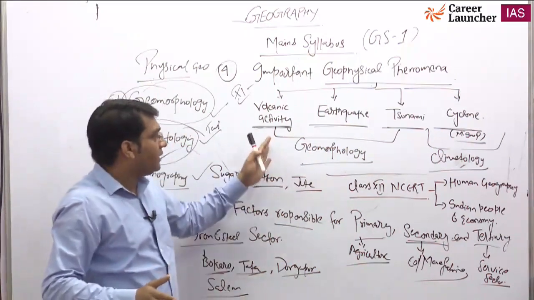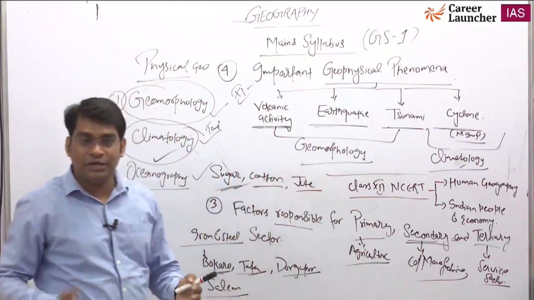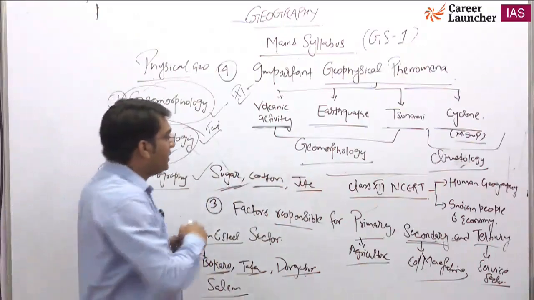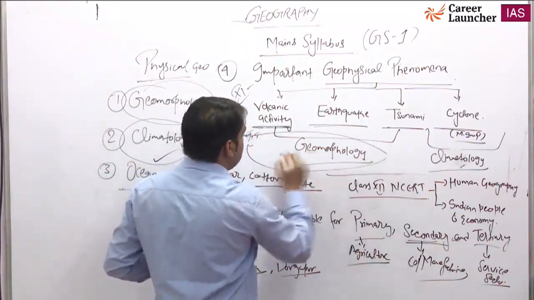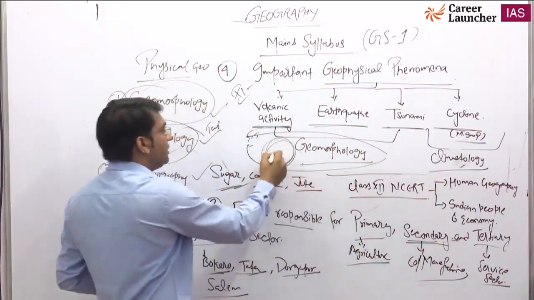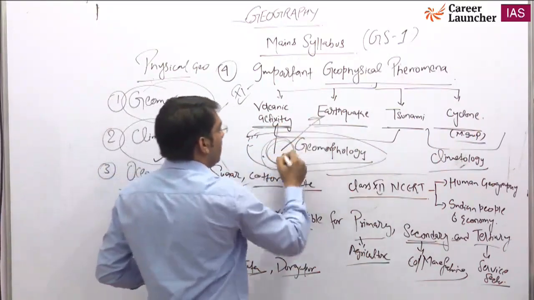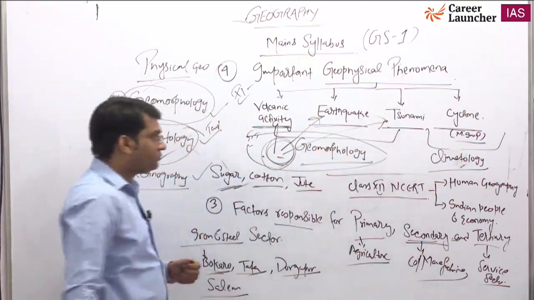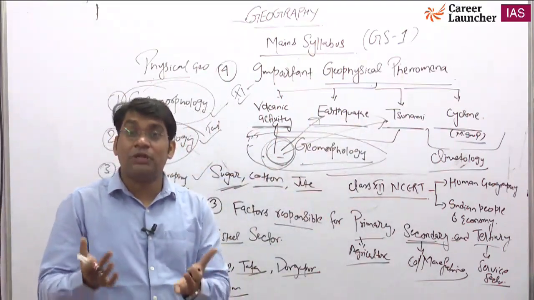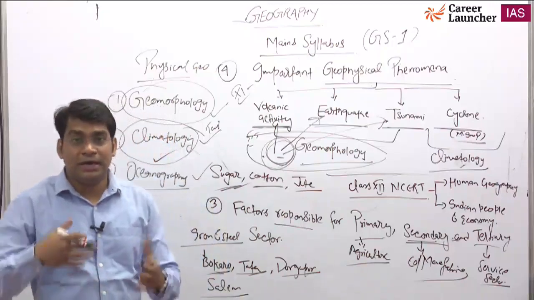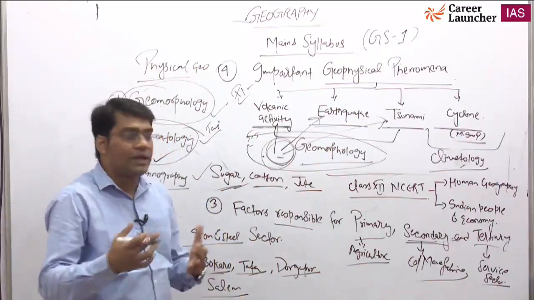And volcanic activity is entirely natural, meaning whatever is happening inside the earth. Because of this, earthquakes and tsunamis are generated; some processes, some forces inside the earth are responsible for the occurrence of earthquakes and volcanic activity.